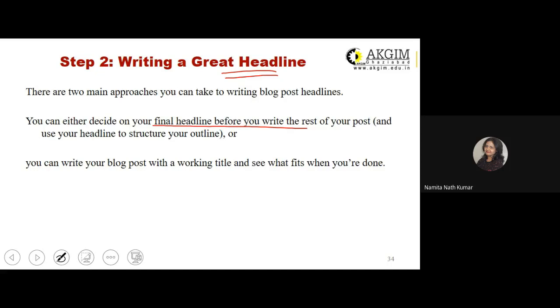Or the second thing is you can write your blog post with a working title that may not be the final headline or title, and see what fits when you have completed writing the entire article. So the two ways of writing a great headline are: you think of a headline which will be very catchy and informative, and you write that, and then you start writing the entire article. The second is you finish writing the entire article with some working headline, and then finalize the headline of your blog post.